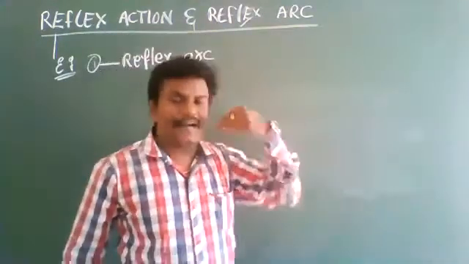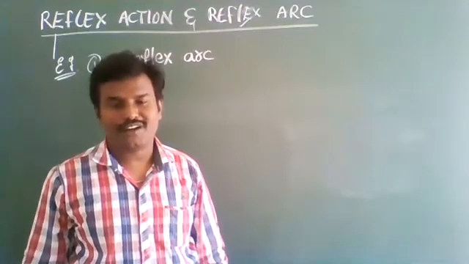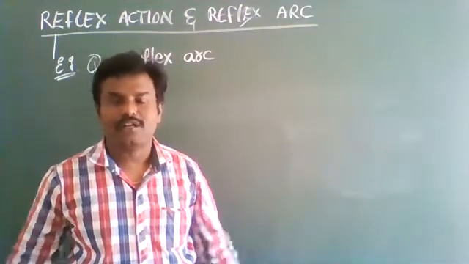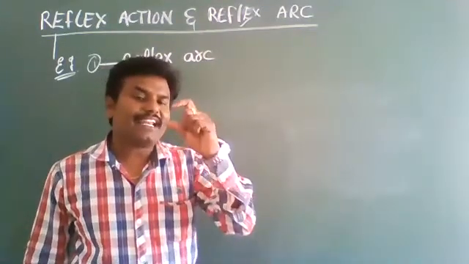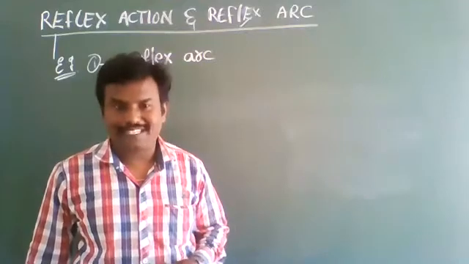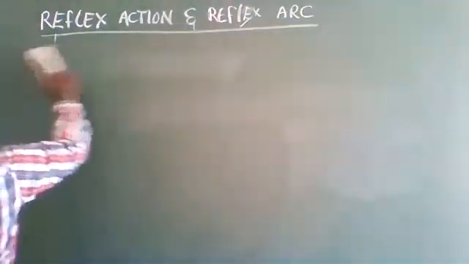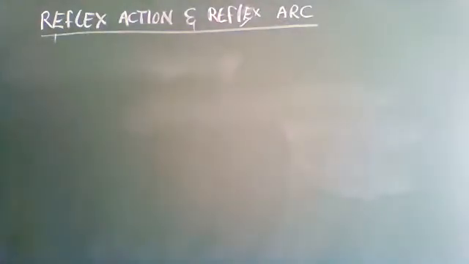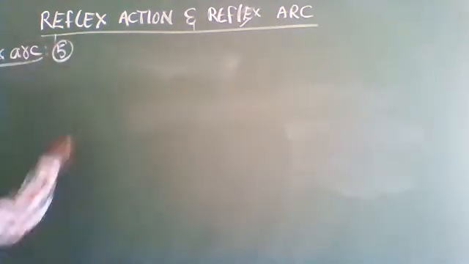Through those 5 parts, reflex actions are passed to effector organs or muscles or glands or various body parts. So if you see those 5 reflex arc parts, we can get very complete information. Reflex arc consists of 5 parts.